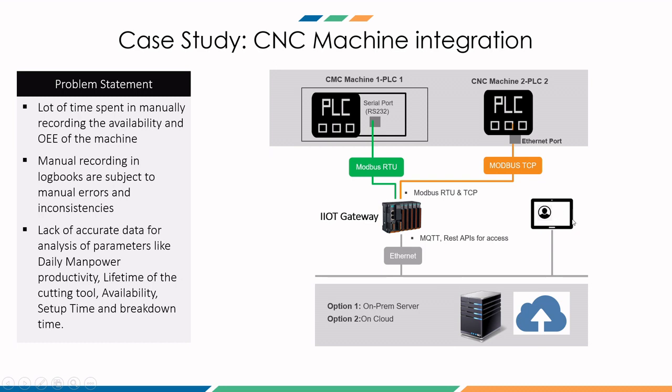So the operator who is running the machine has a login here. So the login information of the operator or the operator name comes to this server. And then what is the quantity or volume that is being produced per hour? That data is also getting captured in this server. So you simply divide, and then you arrive at the daily manpower productivity. Similar way, you can calculate other parameters also.